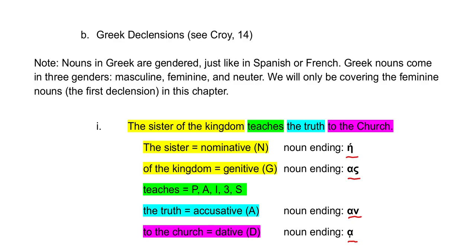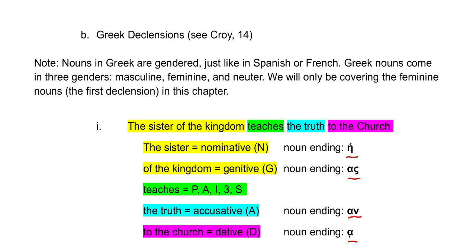So let's look at this sentence again. The sister of the kingdom teaches the truth to the church. The sister, nominative, the word is going to end with this eta. Of the kingdom, genitive, it's going to end with this alpha, sigma. Teaches is present active indicative third singular. The truth, accusative, is going to end with this alpha, nu. And to the church, dative is going to end with this alpha. And you see this little tick mark underneath it.